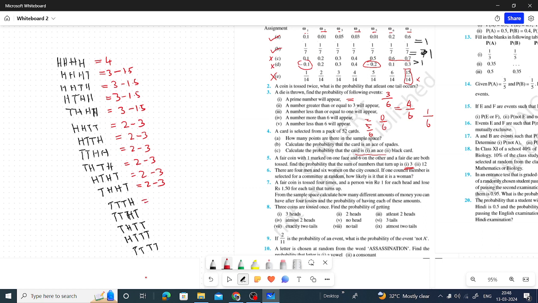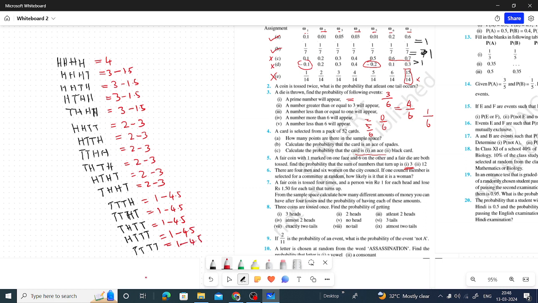And here H is 1. 1 minus 4.5, 1 minus 4.5. 4.5 means 3 T's, 3 into 1.5, so 1 minus 4.5.